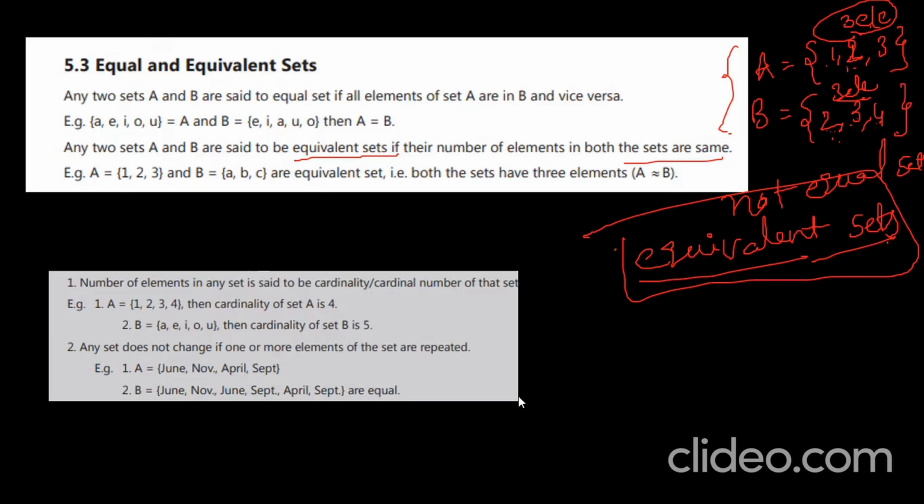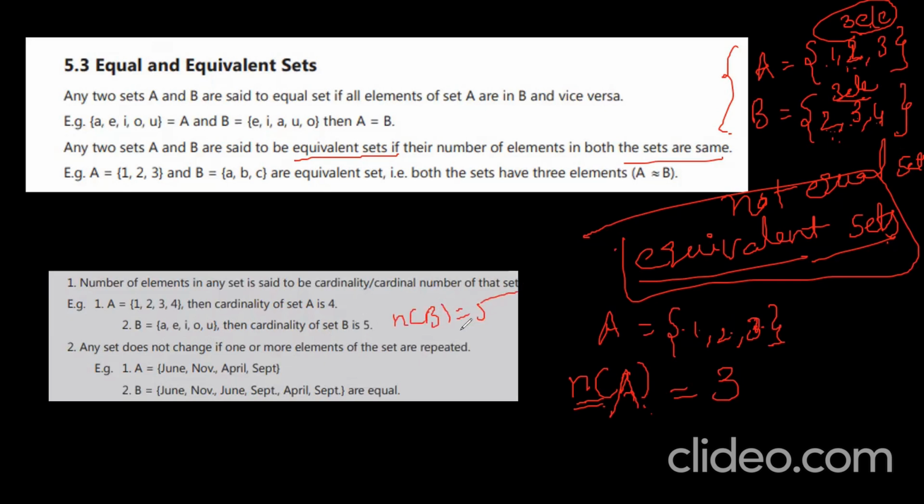The number of elements in any set is called the cardinal number. What is that? Say A = {1, 2, 3}. Then how do you represent the number of elements in set A? This is called the cardinal number of set A, which is equal to 3, since there are 3 elements. Suppose in B = {A, E, I, O, U}, how many are there? 5 elements, so n(B) is equal to 5, you can write. Understand? A set does not change if one or more elements of the set are repeated.